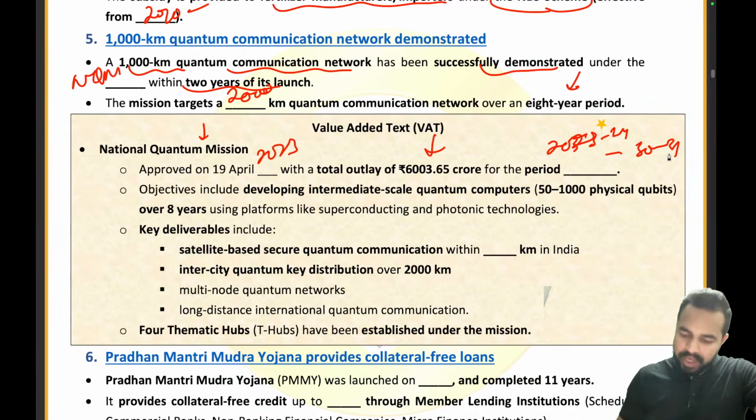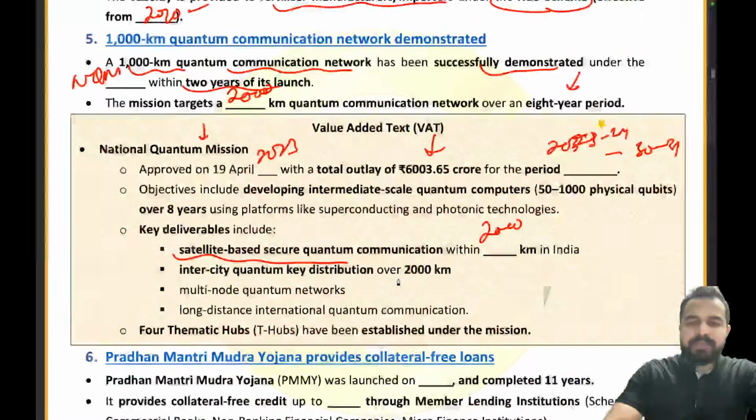Now moving ahead, coming back to these quick recalls, the satellite based secure quantum communication will be within 2,000 kilometers in our country, in India, right? That's all from this particular article.